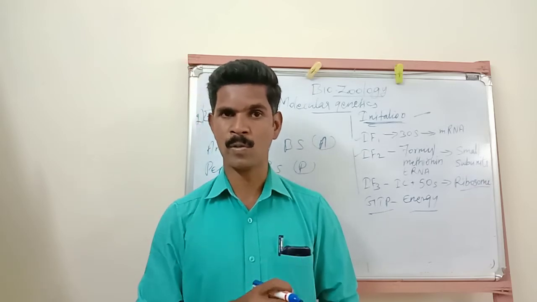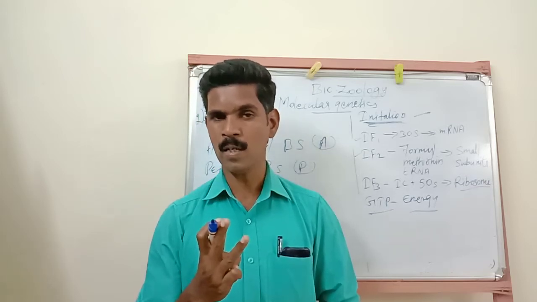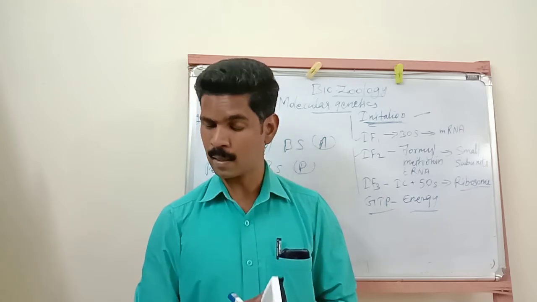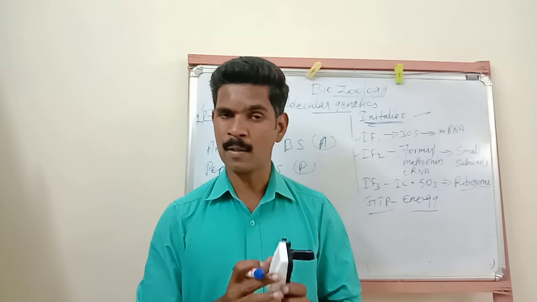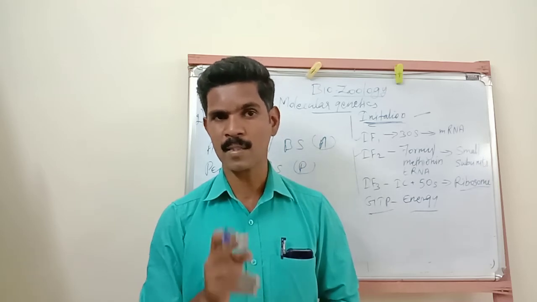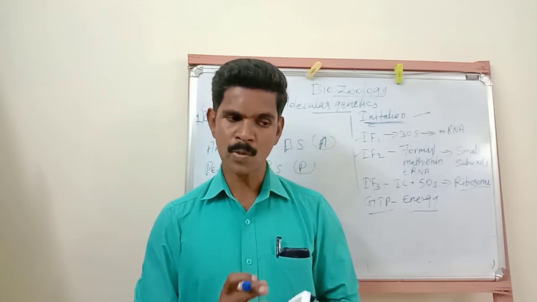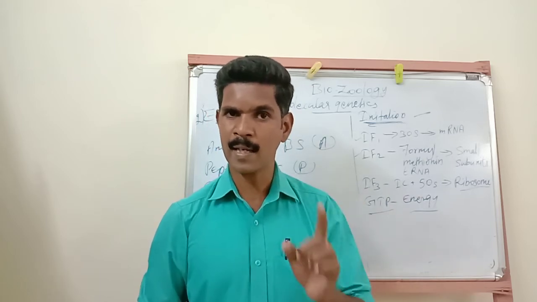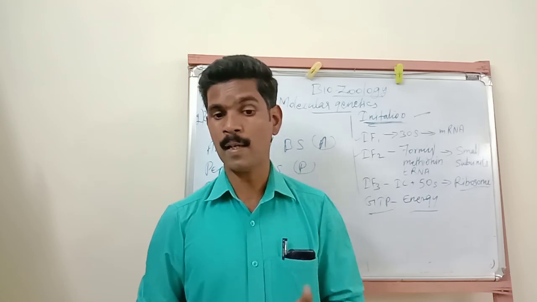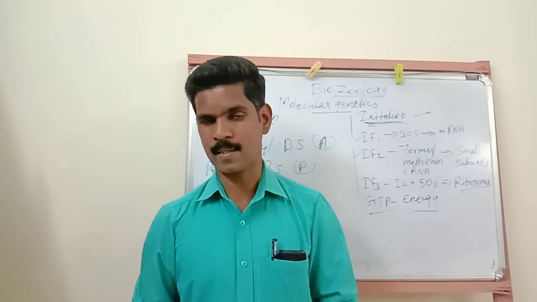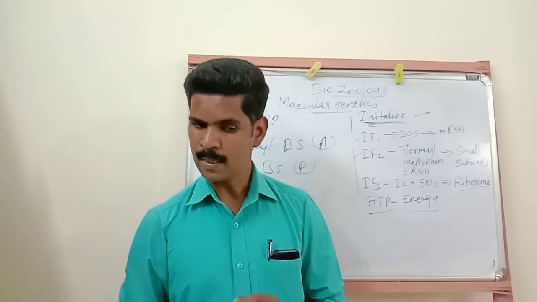I already told you there are 3 stop codons. So any one of the stop codons is needed for the termination step, and it should appear in the A site.